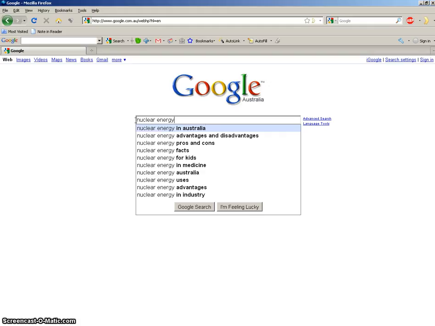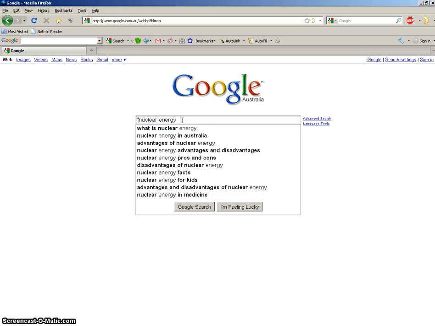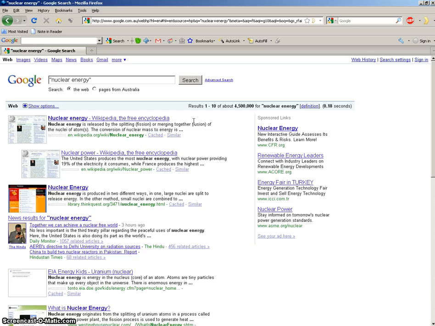I want to look for this topic as a noun phrase, nuclear energy together, so I need to put quotation marks around it, okay? And that way I will find the topic I'm looking for together, right, like that, okay? So let's search for this in Google. Now, you can see Google has lots of different results, and there's actually 4.5 million, and not many of these results will be academic articles, so this is not helpful for you.